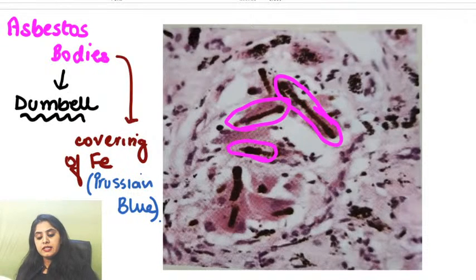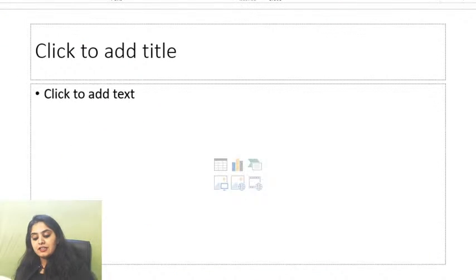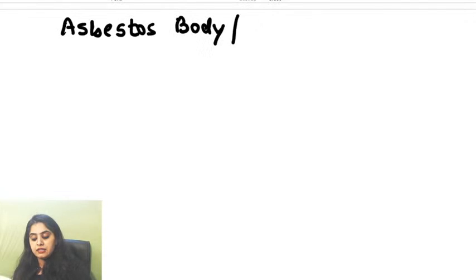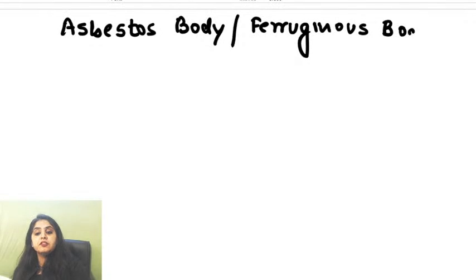So will it be right if I say that an asbestos body is the same as a ferruginous body? Can we say that, everyone? Yes or no? Can I say an asbestos body can be given another name, ferruginous bodies? Is this exactly the same, or is there any difference?